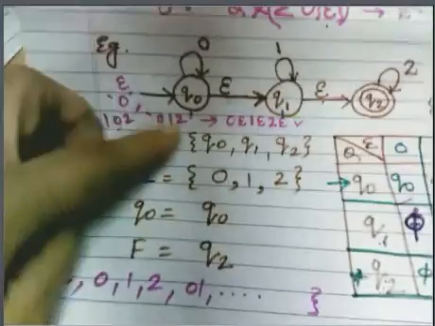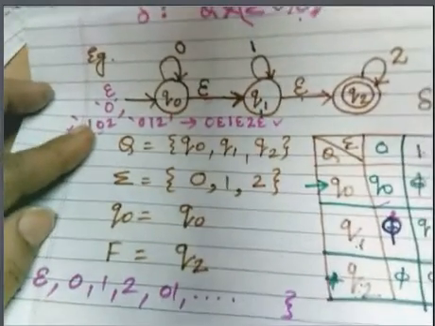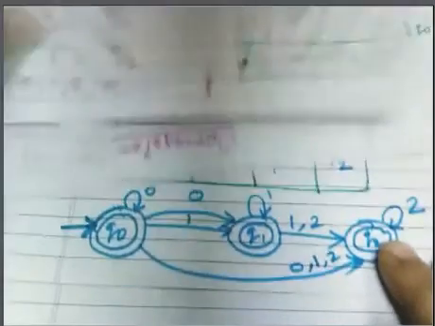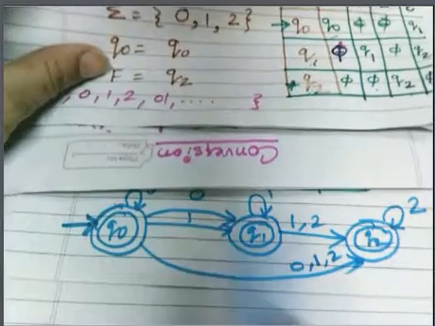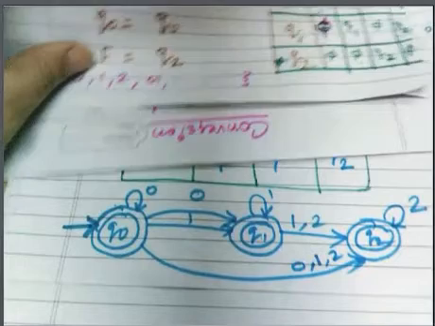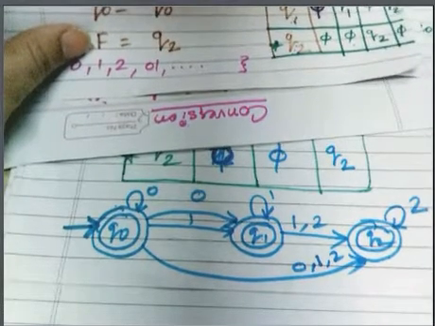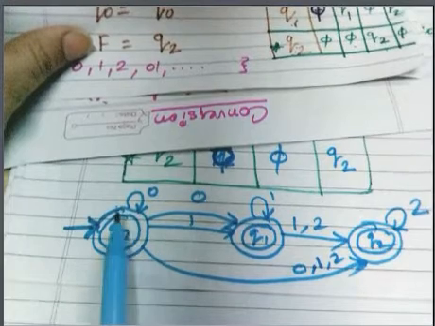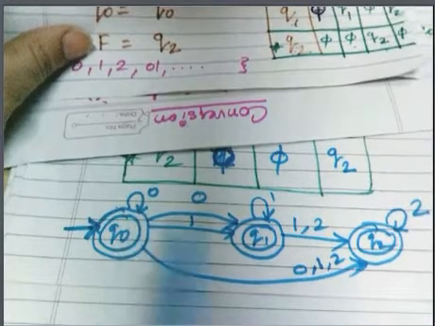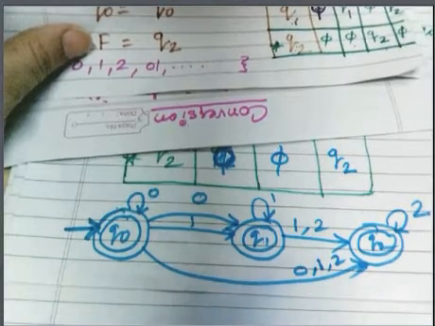So this was your NFA with the epsilon move, while this particular transition graph is for the NFA without epsilon move. Is it an NFA? Yes. See here, with 0 it is moving to multiple states. See, Q0 on 0 is moving to 3 states. So it is an NFA.